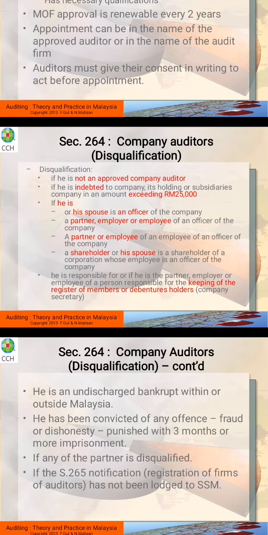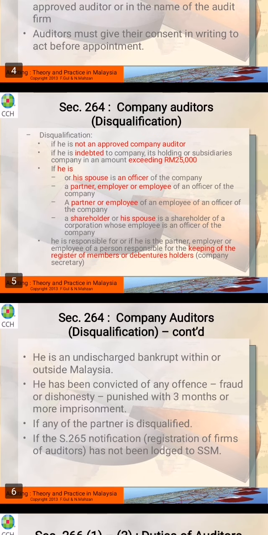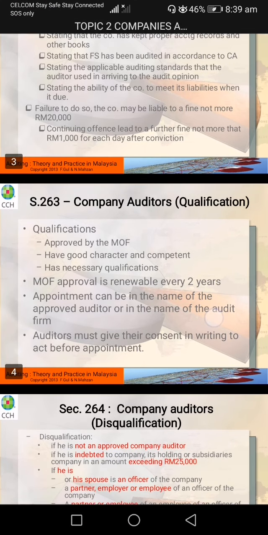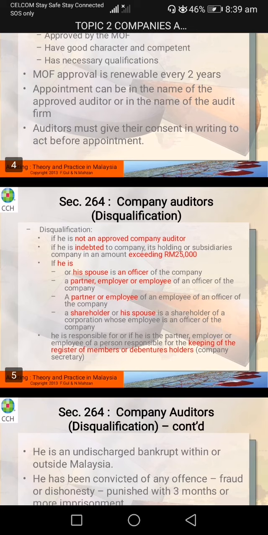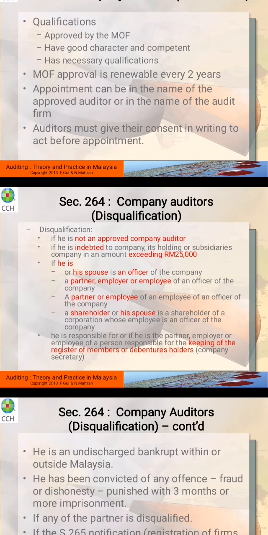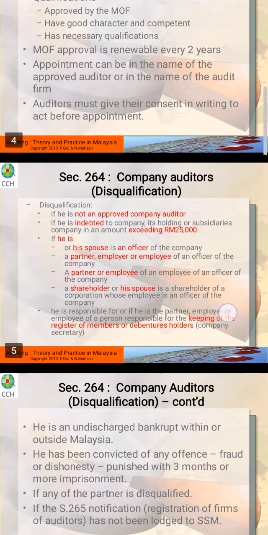All right, so section 264 is actually about who is disqualified to become the auditor. So number one, he is not an approved company auditor. It means that he is not qualified as stated in section 263 above. Okay, and then if you are indebted, it means that you borrowed money from the company or the subsidiary company related to the company that you are auditing, with the amount exceeding 25,000.